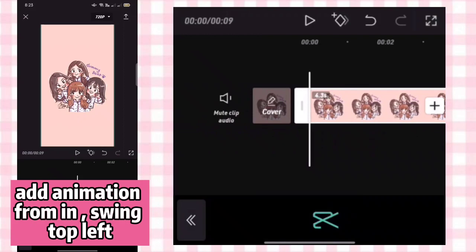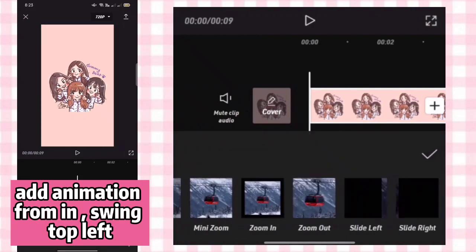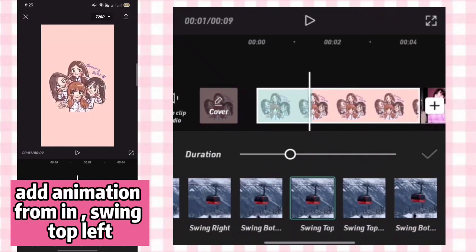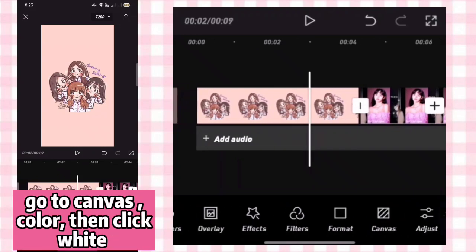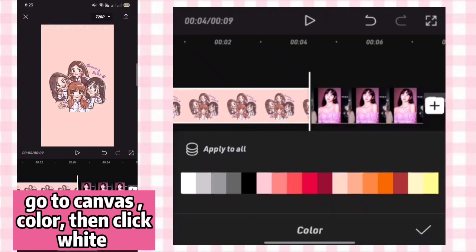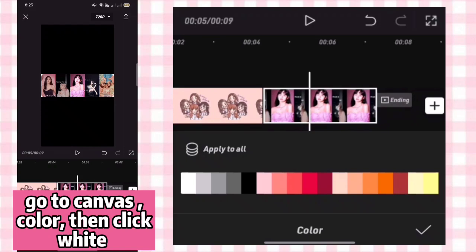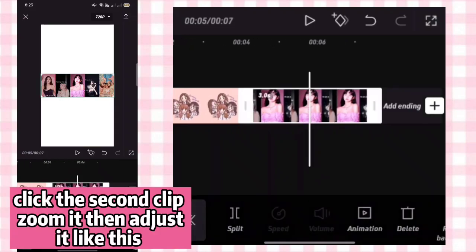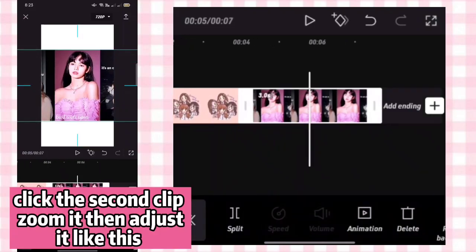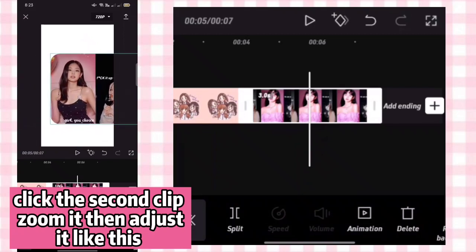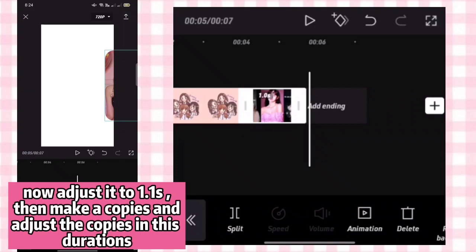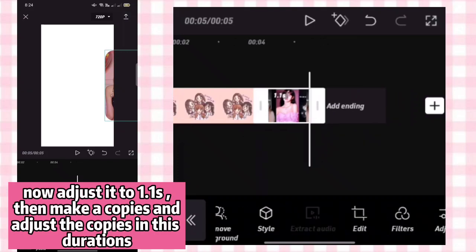Add animation from in, swing top left. Go to Canvas, Color, then click Y. Now adjust it to 1.1 second, then make copies and adjust the copies in these durations.